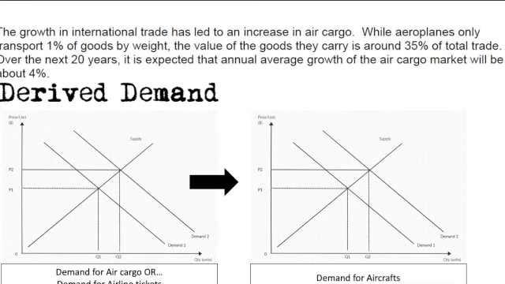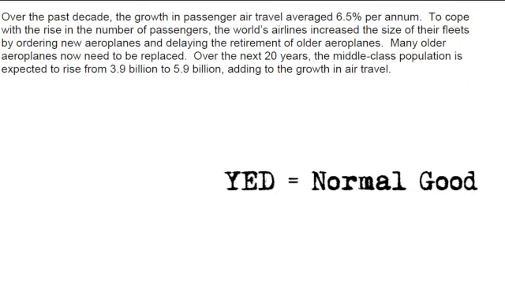If there's higher demand for air cargo, there's probably going to mean that you need demand for capital, the capital being the aircrafts. If there's an increase in middle income demographics and there's a rise in average income, then again, what we'll see is more demand for airline tickets, and therefore, because there's more demand for airline tickets, again, they need the capital, therefore they need the aircrafts. So that derived demand, those two diagrams would have been absolutely perfect for this question. Also, what we've got is, again, think about income elasticity of demand.